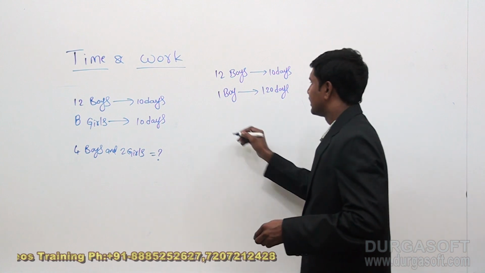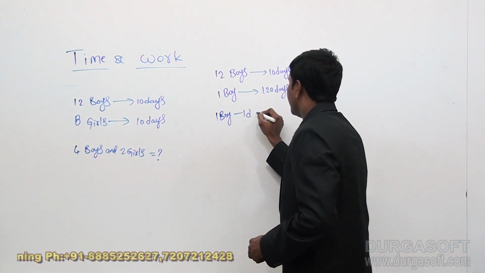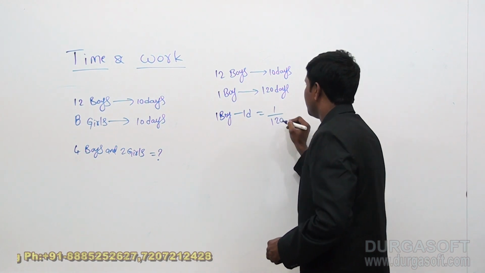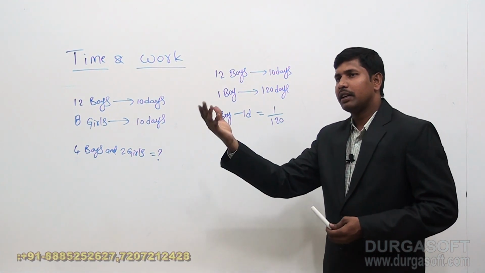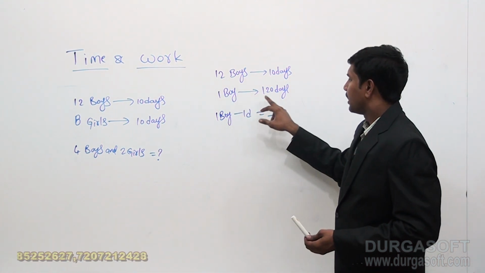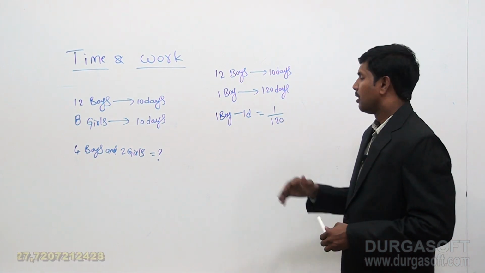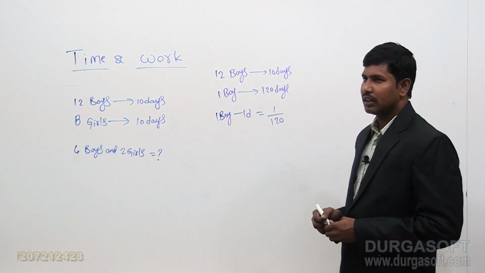That indicates 1 day work of a boy as 1 by 120, because when a boy can complete a work in x days, 1 day work is 1 by x. In the same way, a boy can complete the total task in 120 days. So 1 day work by him is equal to 1 by 120.